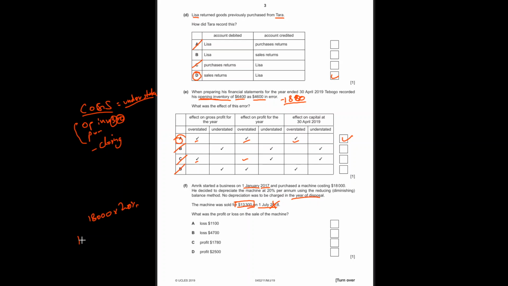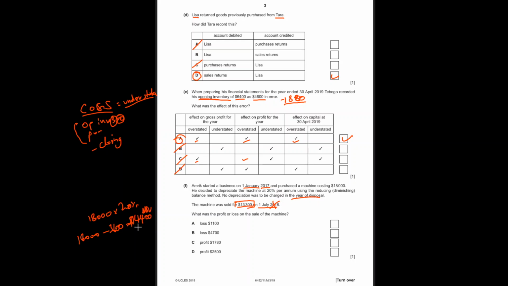18,000 minus what will be the depreciation? 18,000 multiplied by 20%, 3,600. 3,600 equals, what is the value then? 18,000 minus 3,600 is 14,400. That's our net book value. $14,400 is our net book value.